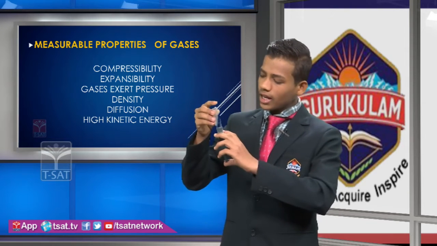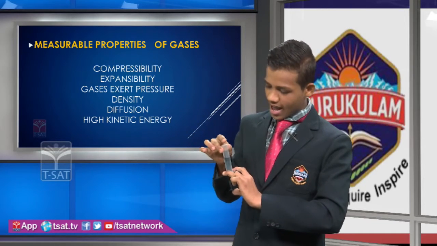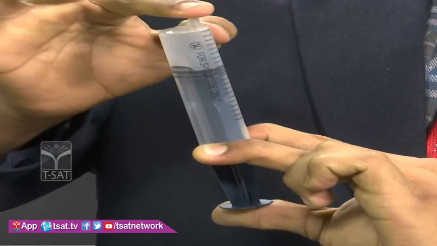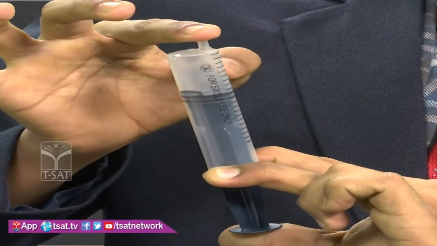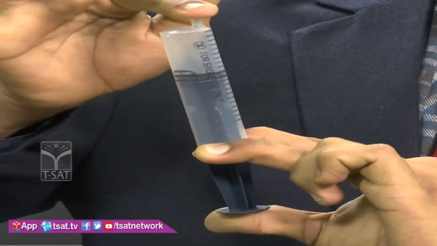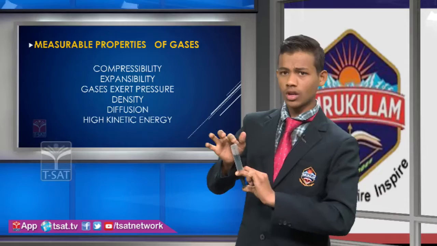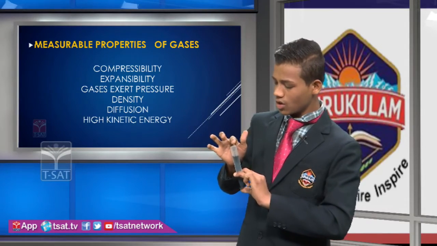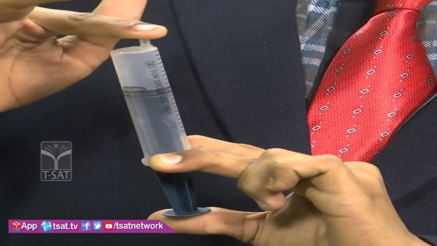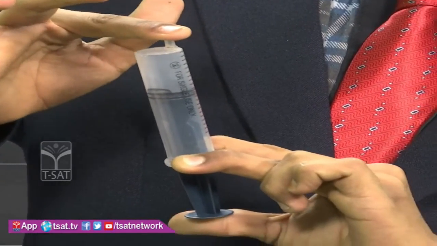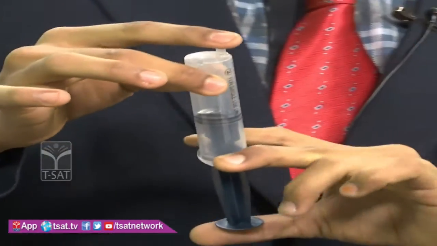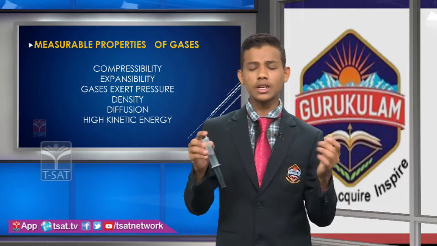When I am applying pressure to this gas, the molecules will collide with each other and the walls of the syringe, and here colliding with my finger. I am feeling pressure on my finger. By this I can say that gases exert pressure.